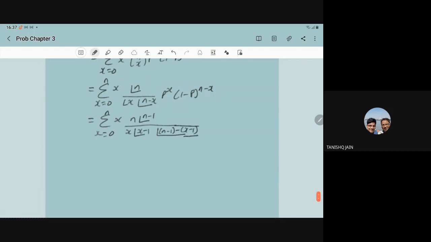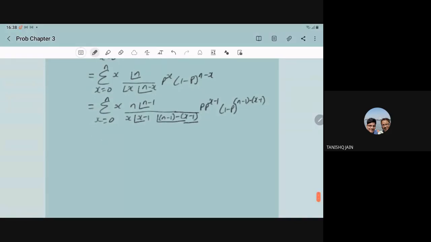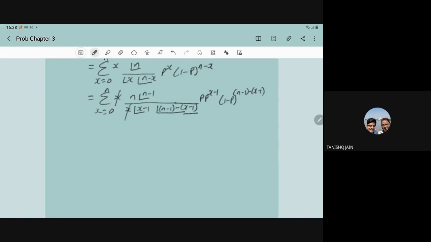And p to power x can be written as p into p to power x minus 1, and (1 minus p) to power n minus x can be written as (1 minus p) to power (n minus 1) minus (x minus 1). This we can write, there is no change. Now what is the benefit? You can cancel this x with the x. So generally avoid cancelling at this place. Please take care. Please don't cancel at this place.